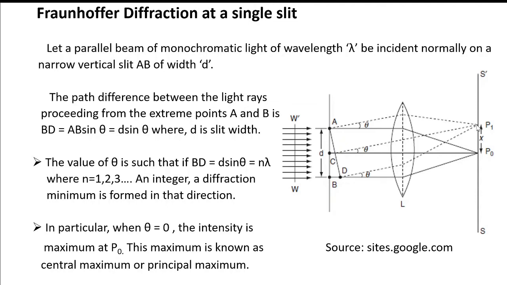P1 is bright. This means when the path difference BD is equal to 3 lambda by 2, then in the direction of theta, the intensity will be maximum. And this maxima is called secondary maxima.